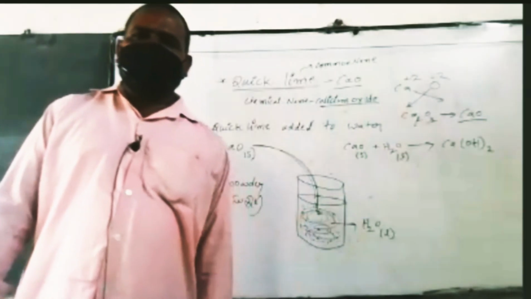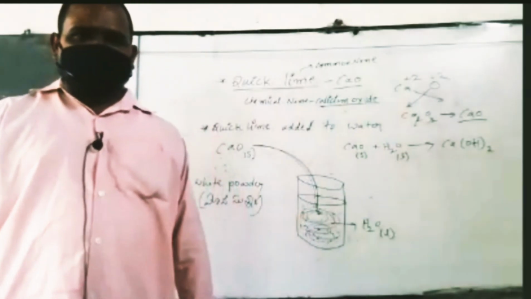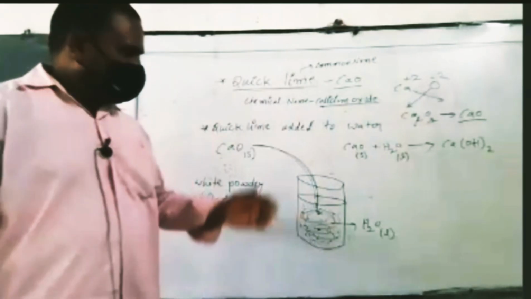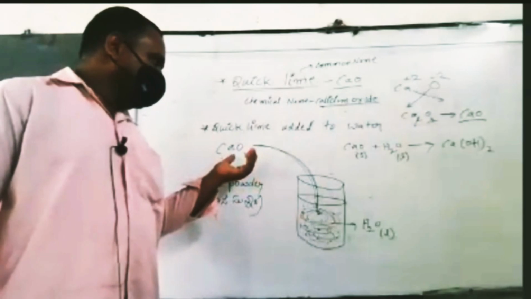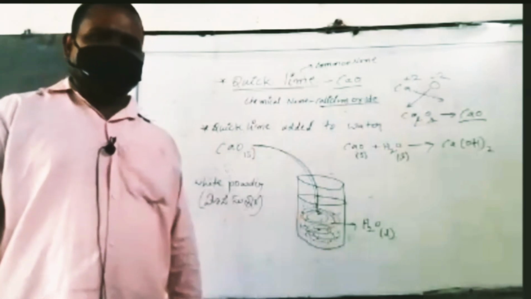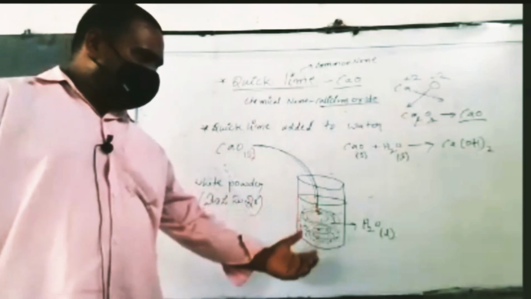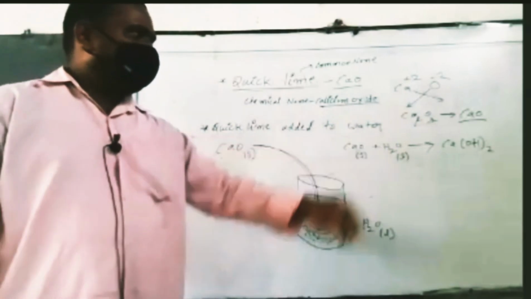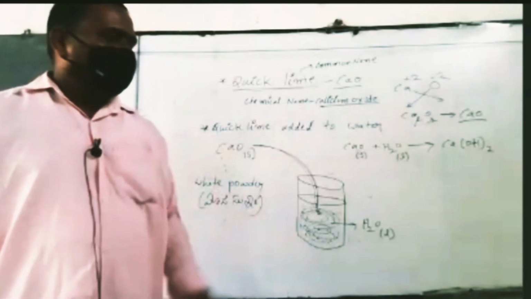So what is the physical state of the calcium hydroxide? Very simple. The calcium oxide is in the solid state. The solid dissolves in the water, which is in the liquid state, to form calcium hydroxide.